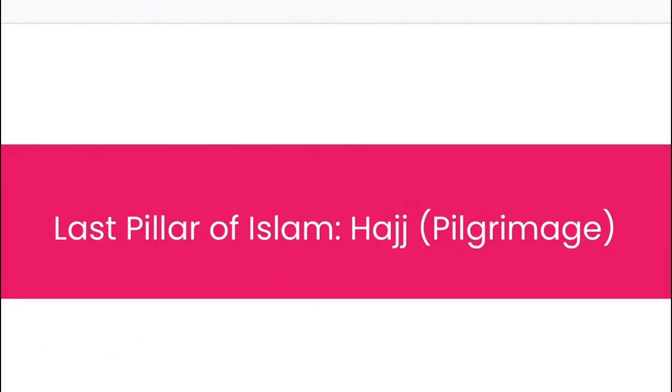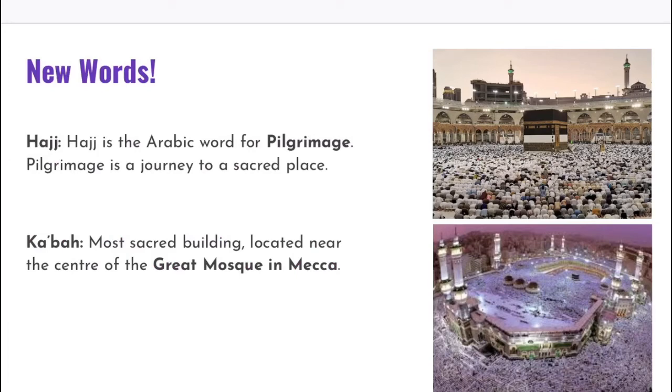So the last pillar of Islam, Hajj, which is the pilgrimage in English. Hajj is the Arabic word for pilgrimage. Pilgrimage is a journey to a sacred place, such as the Al-Masjid al-Haram, which is the Great Mosque. Kaaba, it is the most sacred building located near the center of the Great Mosque in Mecca.